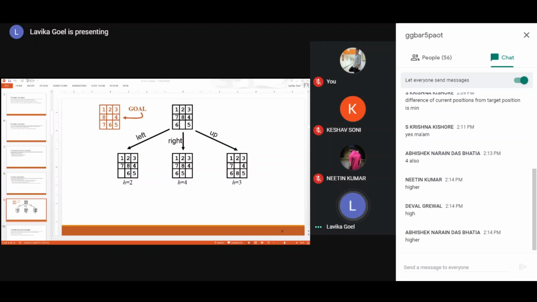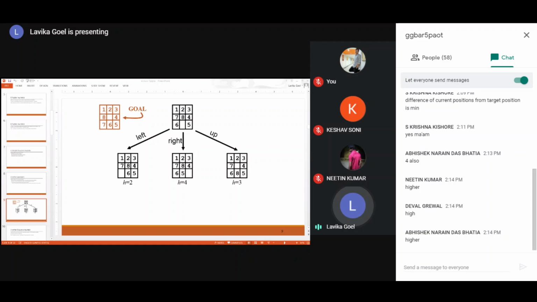Then 8 is also incorrectly placed. Fine, so score of 2. Then 4 is correctly placed, so leave it. The empty tile, you always leave it; we don't consider the empty tile. Then 6 and 5 are correctly placed, so leave them. So only 2 tiles are incorrectly placed. That's why H becomes 2. That's how you get an H of 2 for the left hand side state.